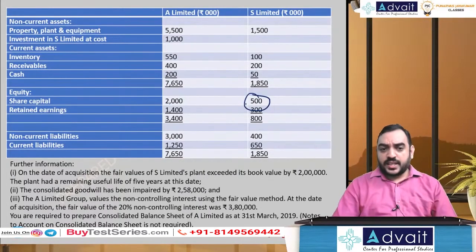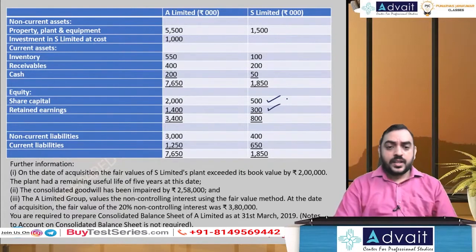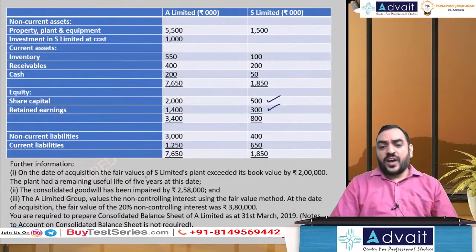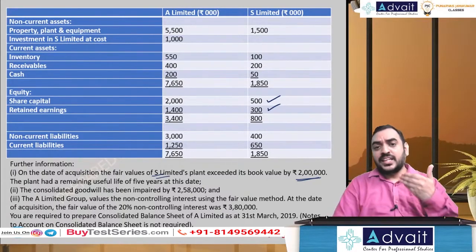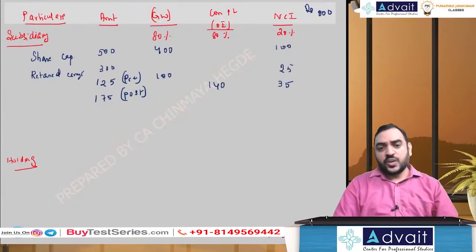So we are done with the share capital and retained earnings piece of the subsidiary company. Let's look at adjustments one by one. On the date of acquisition, fair value of S Limited's plant exceeded the book value by 4 lakh. Basically, revaluation gain is a pre-acquisition profit. You can say fair value adjustment, or I used to say revaluation profit.